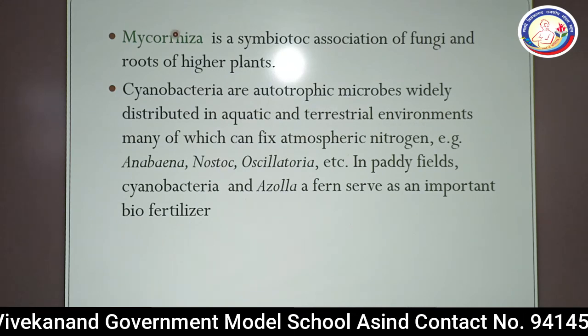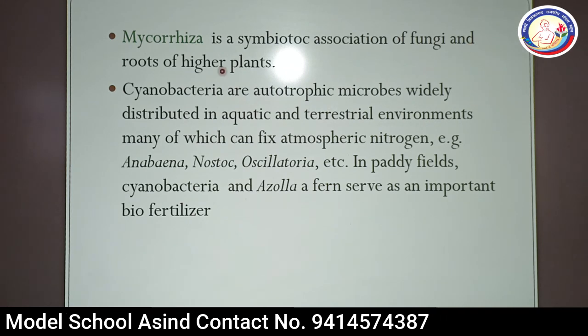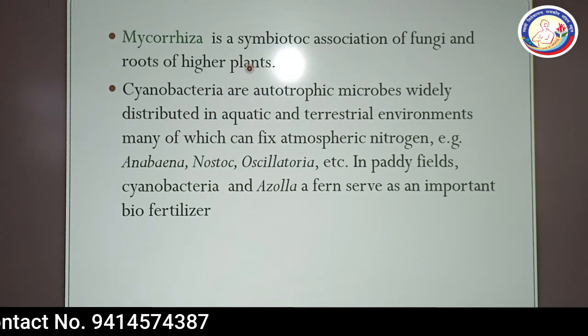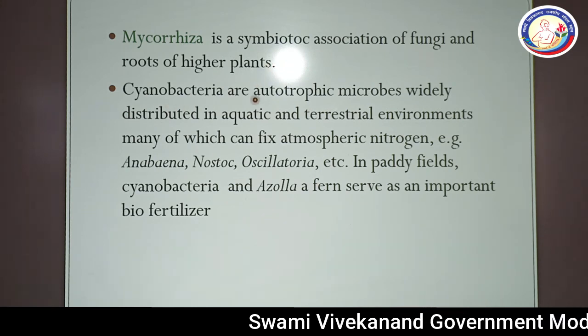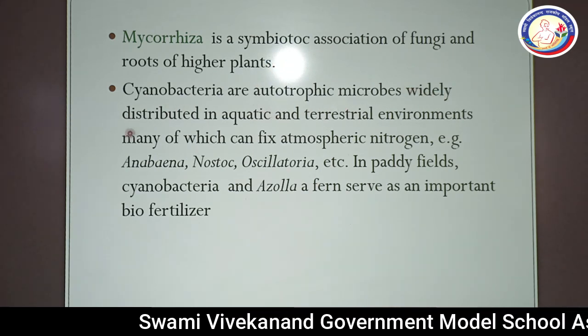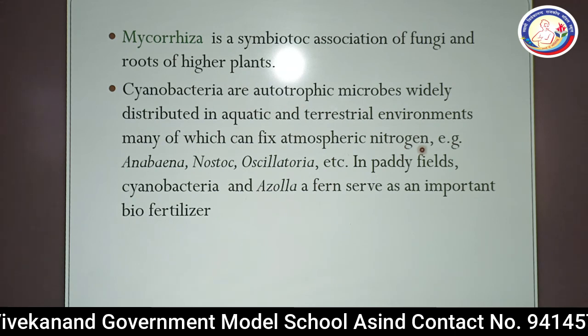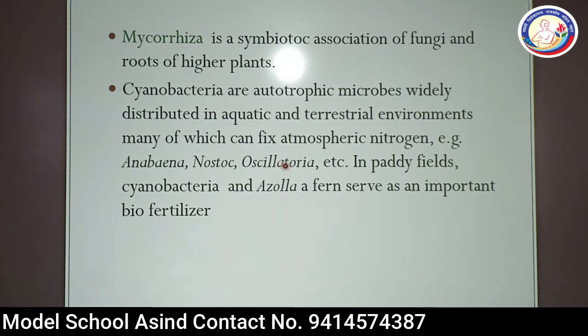The next part is mycorrhiza. It is a symbiotic association of fungi and roots of higher plants. I have already taught you this in class 11th and 10th, and it was also part of class 9th. Mycorrhiza is what? It is a symbiotic association of fungi and roots of higher plants like Pinus. Cyanobacteria are autotrophic microbes widely distributed in aquatic and terrestrial environments, many of which can fix atmospheric nitrogen. The well-known examples of cyanobacteria are Anabaena, Nostoc, Oscillatoria, etc.